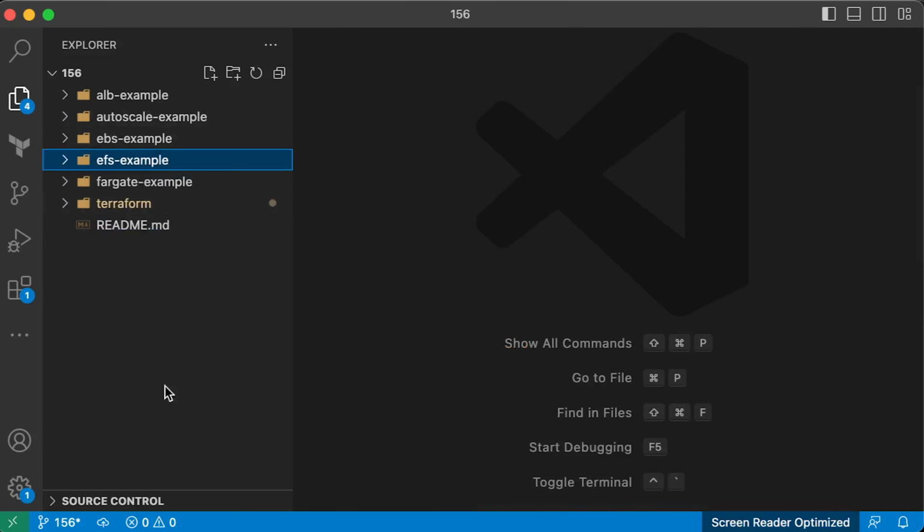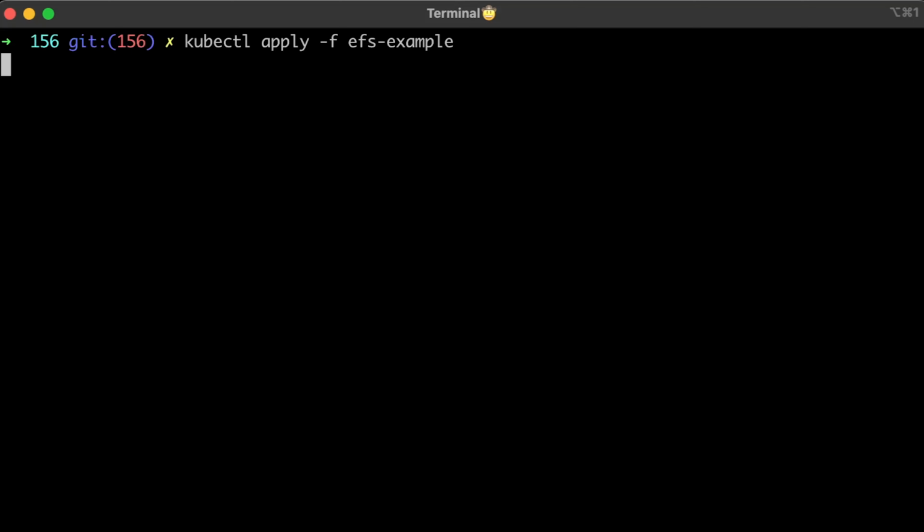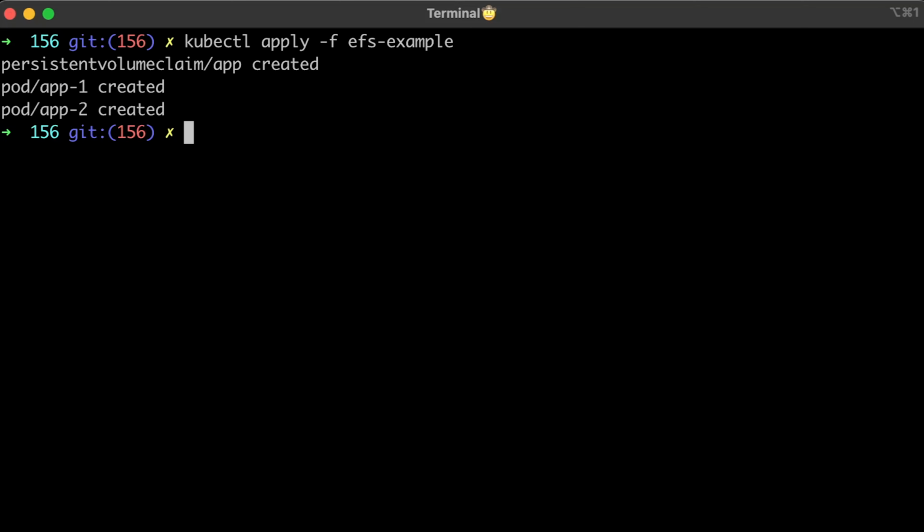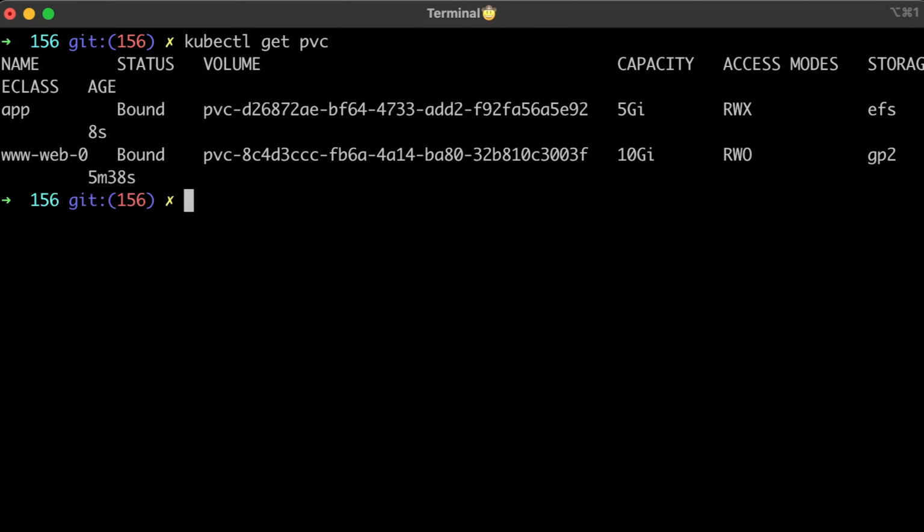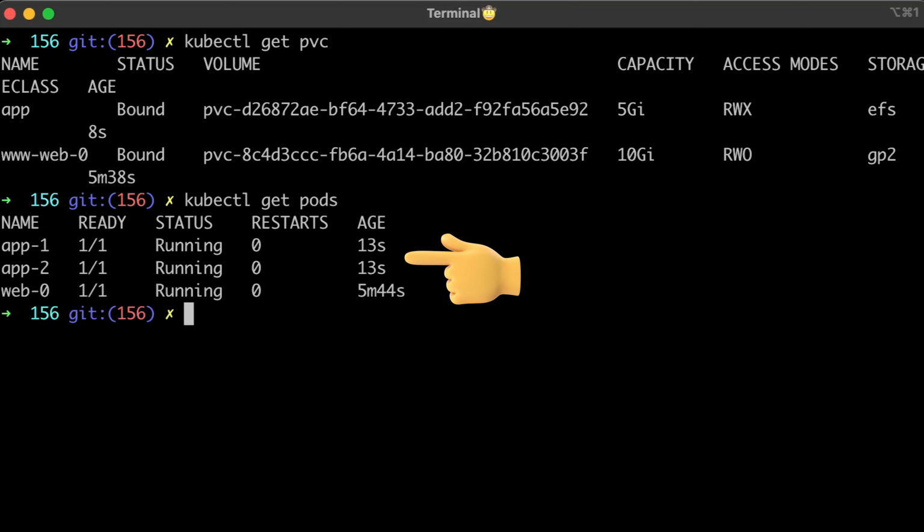Now, if you used the default GP2 storage class, the volume would be attached only to a single pod, and you would get an error message from the second one that the volume is already in use. Let's get the PVC first. And if you get pods, you'll find that both pods are running, which means that our volume is successfully attached to both pods.